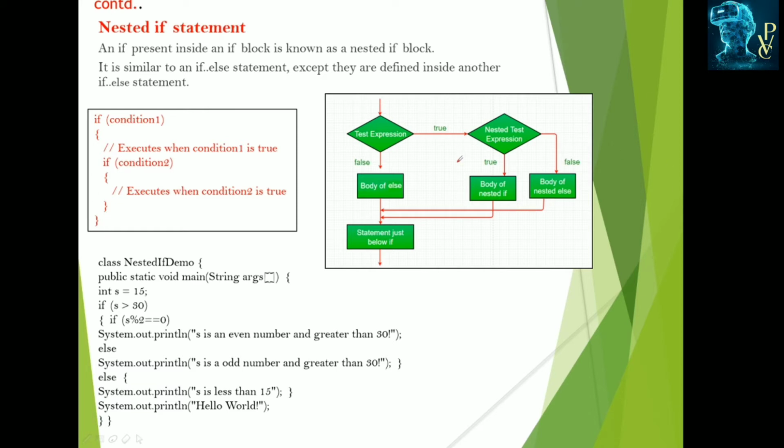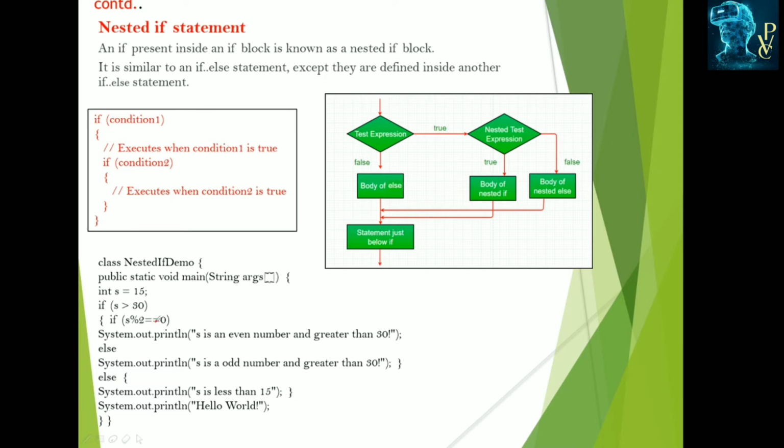This is the flow chart. If this expression is true, then it enters. Here it again checks for another condition too. If this is true, it executes the nested if block. If this is false, it executes the nested if's else block. If the outer condition is false, it enters into the else block and exits from the if statement.